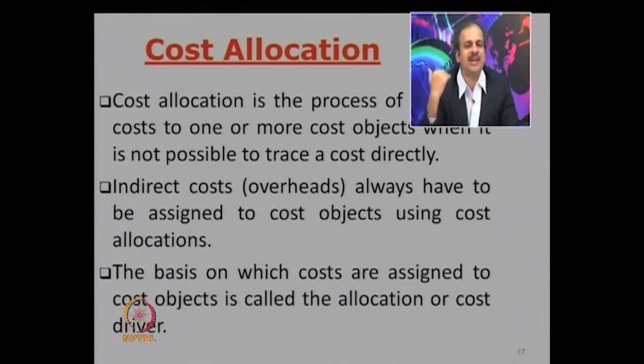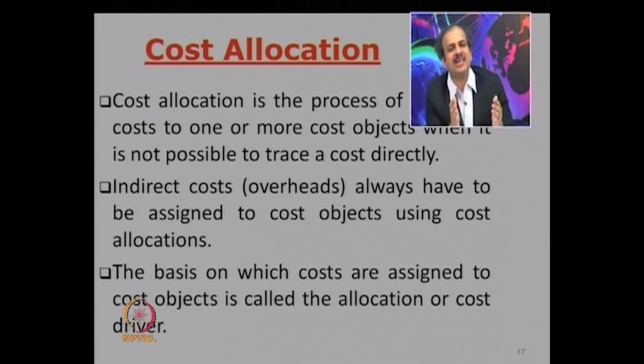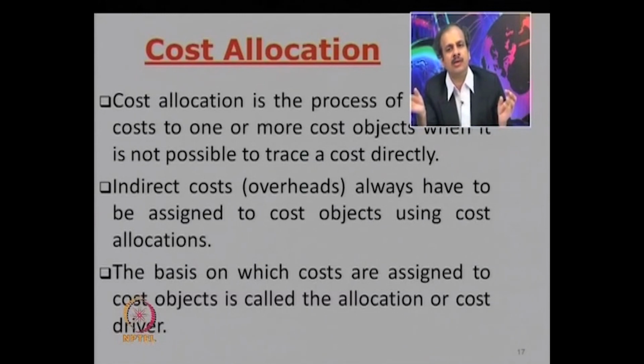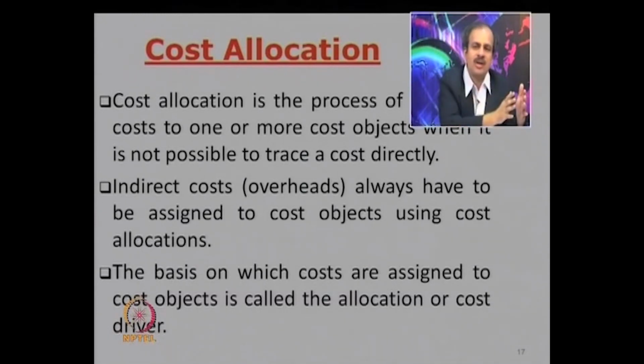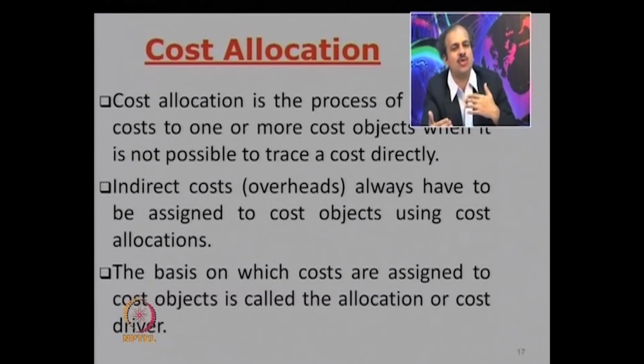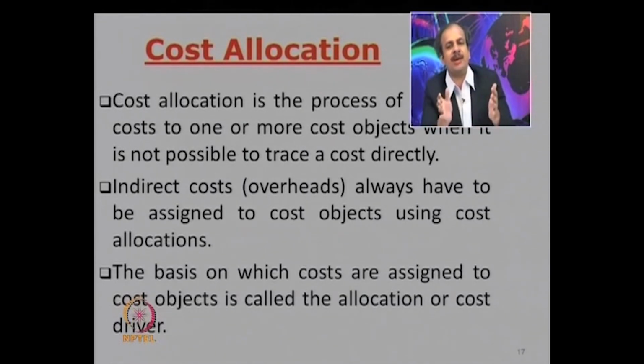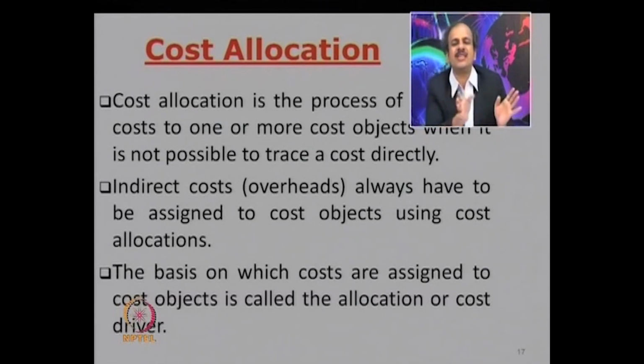What to do with those indirect costs? We have to identify some reasonable way in which they can be linked to a cost center. We have already discussed that every cost has to be linked to a cost center. Direct cost, there is no problem, it is exclusively related. Indirect cost, we need to have some reasonable basis, and those reasonable bases are known as cost drivers in short.